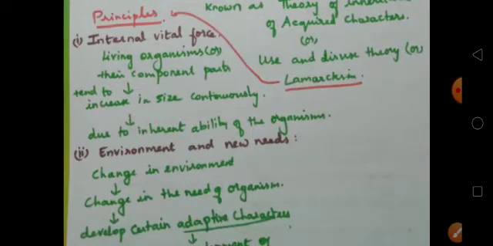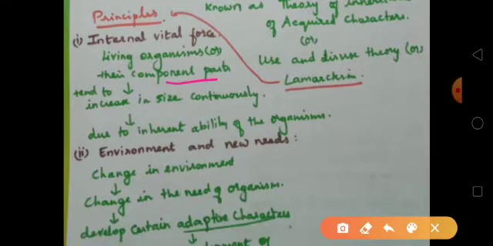First one, internal vital force. Lamarck said that living organisms have some internal vital force in them, that is, living organisms or their component parts tend to increase in size continuously due to the inherent ability of the organism. That is, they are able to reproduce. While they reproduce, the characters from the parents are inherited by the offspring. So you know this thing.